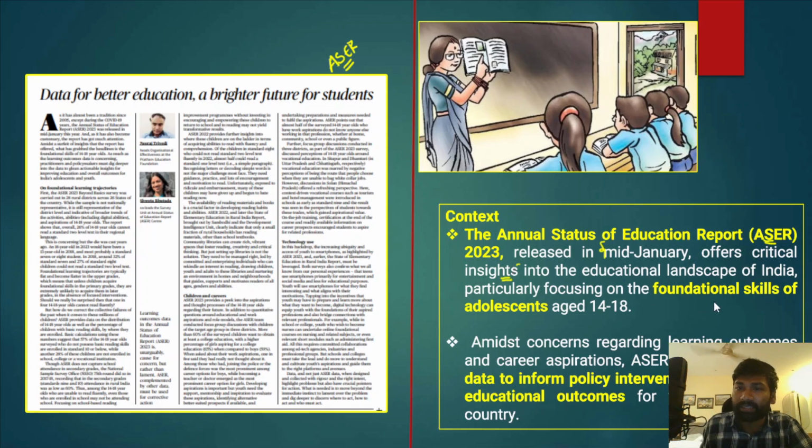This survey is primarily focusing on the foundational skills of adolescents aged 14 to 18 years. Apart from that, there are a lot of concerns in recent times with respect to learning outcomes and also career aspirations. Regarding this, the Annual Status of Education Report has provided some valuable data to inform policy interventions and improve the educational outcomes for the youth across the country.